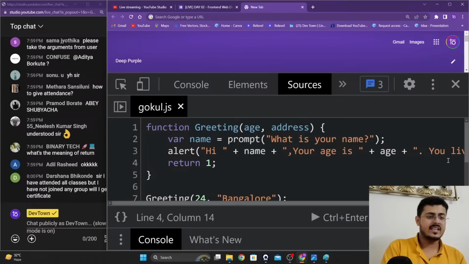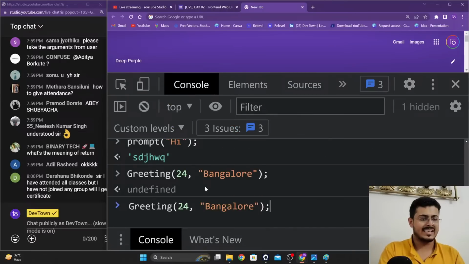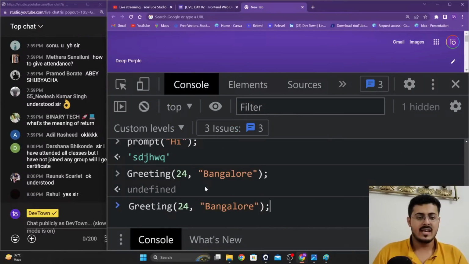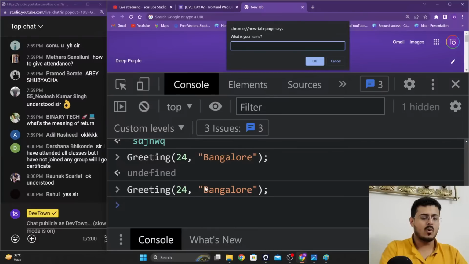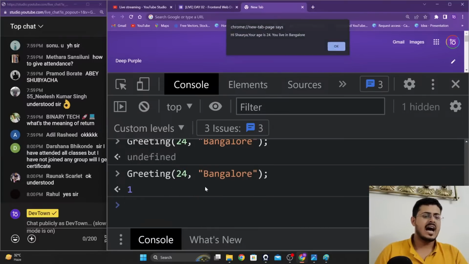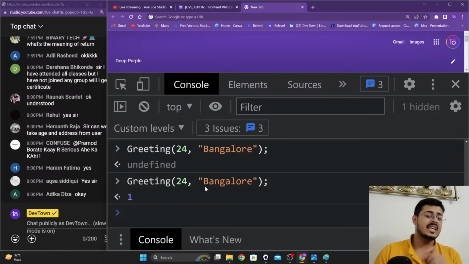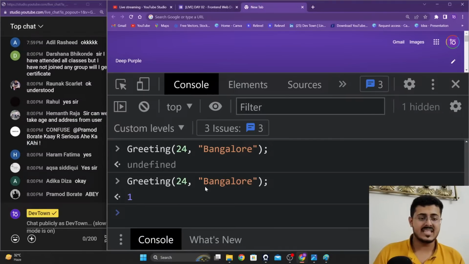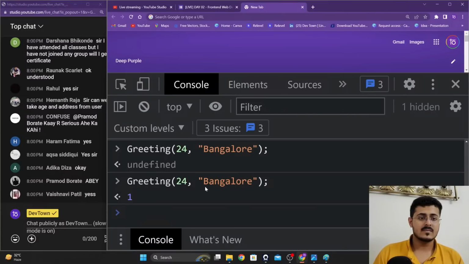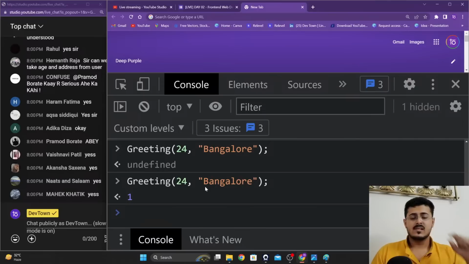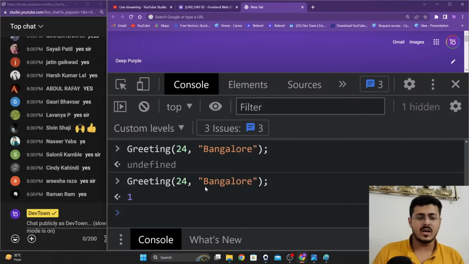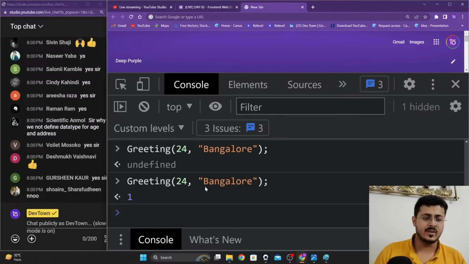If I save this, go back to my console and rerun the exact same line of code with the exact same input, I'm getting 1 on my screen instead of undefined. Are you guys able to understand this? Please let me know. This concept of return, and this 1 that was returned to us, are you guys able to understand it? Please do let me know.